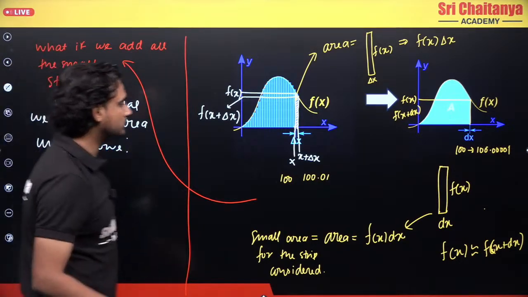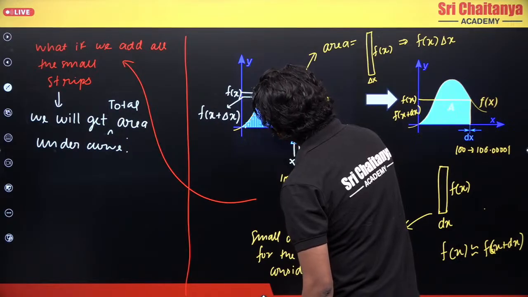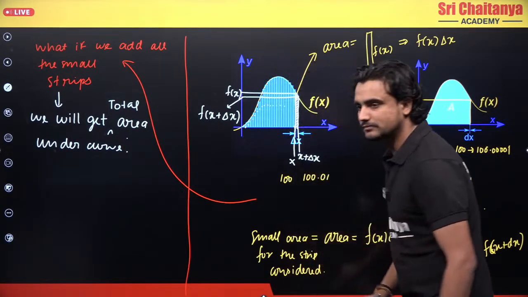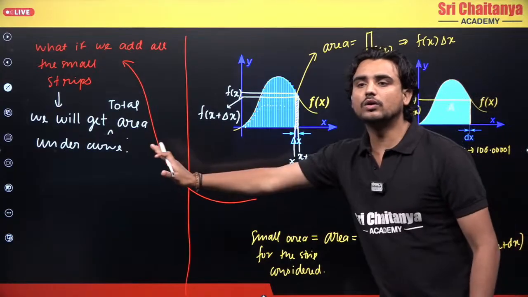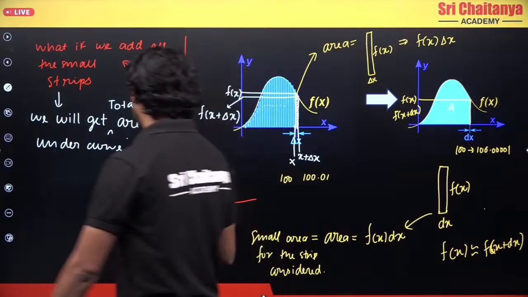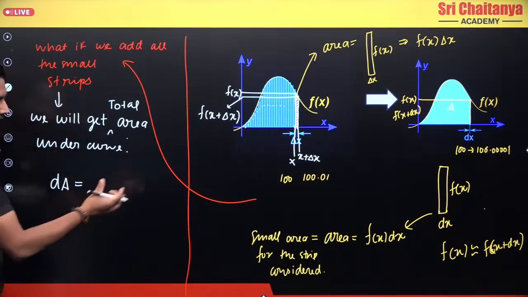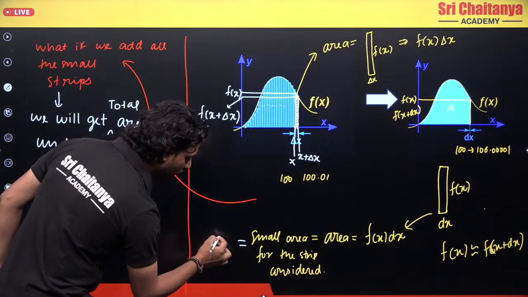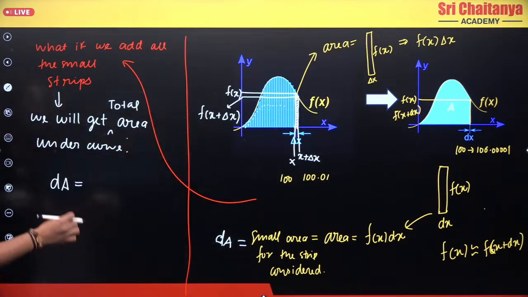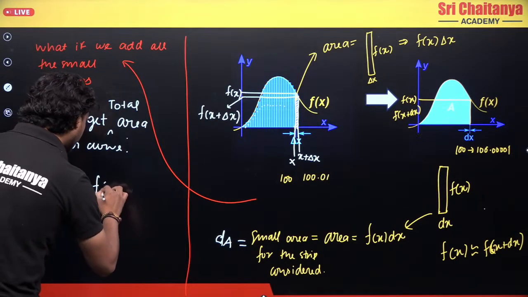So basically what I am trying to say is that if I take all these small strips and keep on adding all the areas, what do I get? I get the total area under the curve. Okay, so this is what we are going to do next. This small area I am taking to be equal to dA, where d is small and A is area. And dA is f(x) dx.